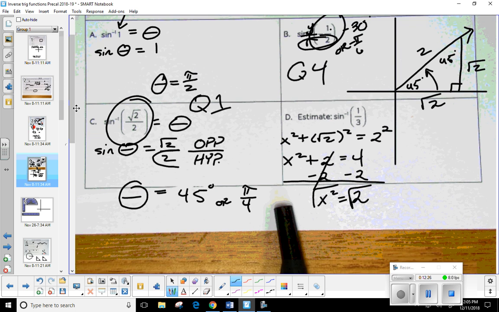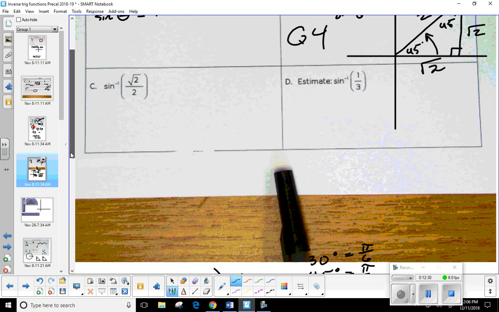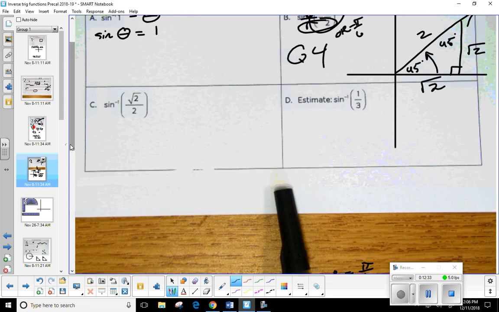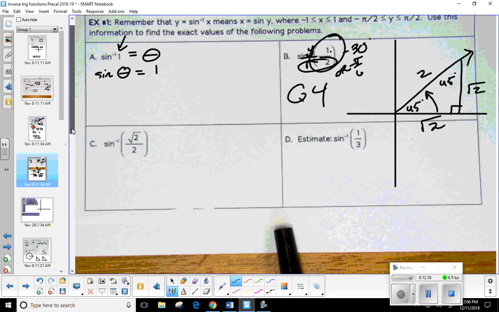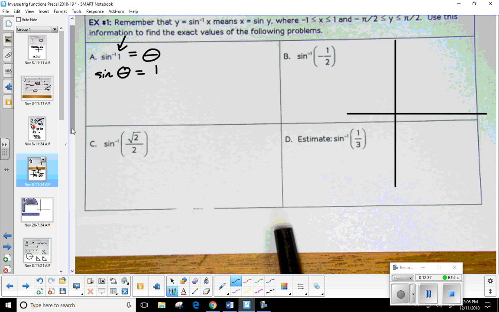Okay, let me come back up here. So D is the only one I have left for sine inverse. So it says estimate sine inverse of 1/3. Okay, so let me go ahead and get the rest of this off right here. Okay, so sine inverse is always in either quadrant 1 or quadrant 4. So I'm going to put Q1 or Q4. Quadrant 1 or quadrant 4. Which one's it going to be in? Why 1? Okay. It's positive, so it has to be in quadrant 1. That's the first step. You got to decide what quadrant you're going to be in.